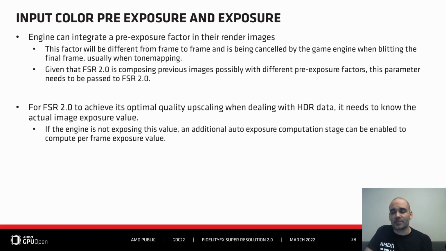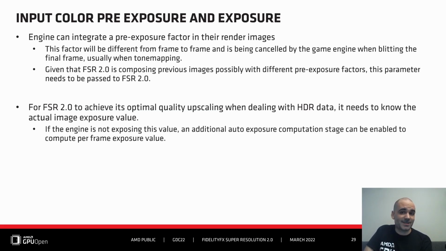Another HDR related topic, it's about two additional parameters that are actually impacting the quality that FSR is able to provide. So the first one of those factors is the pre-exposure, and it's possibly used by game engines, and it actually affects the low resolution images that FSR2 then consumes. From the engine perspective, this pre-exposure value is usually cancelled out during tone mapping. So given that this pre-exposure value can change from frame to frame, FSR2 needs to be aware of that additional input so it can correctly mix images from different pre-exposure values.